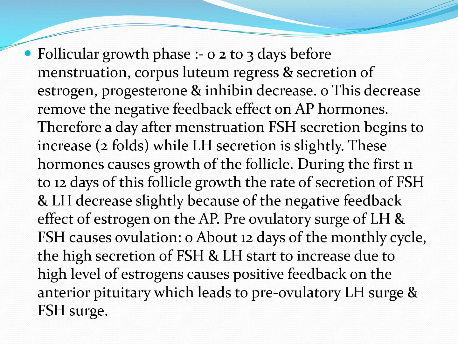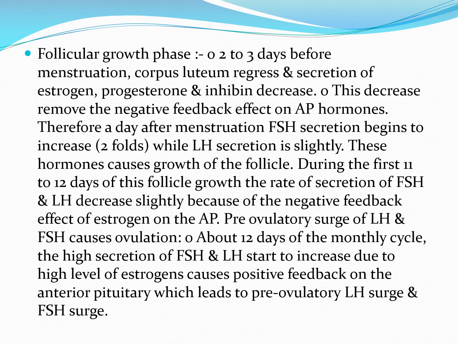About 2 to 3 days before the menstruation, the corpus luteum regresses and the secretion of estrogen, progesterone and inhibin decreases. This decrease removes the negative feedback effect on the anterior pituitary hormones, which was caused by the estrogen, progesterone and inhibin.